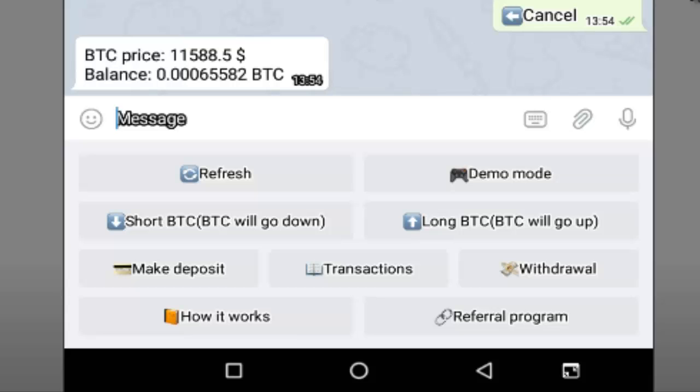I've personally withdrawn about $49, so let's just say $50 total from this using the bonuses, and now I'm going back in with my own cash that I've deposited personally so that I can trade more and grow my account a little, starting small. You don't need a lot of money to start with this. This amount of BTC in US dollar value is worth about $5 to $10, so it's not a lot of money.